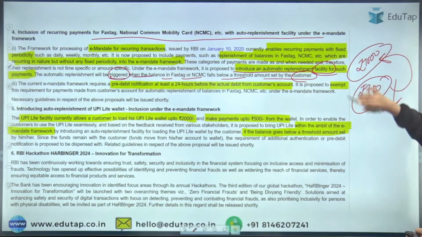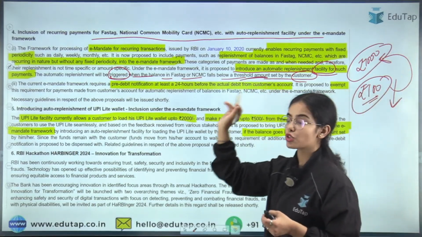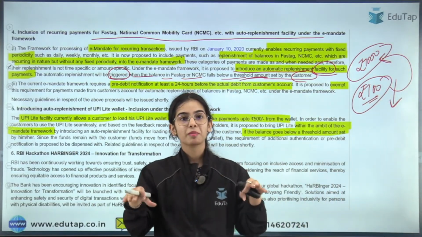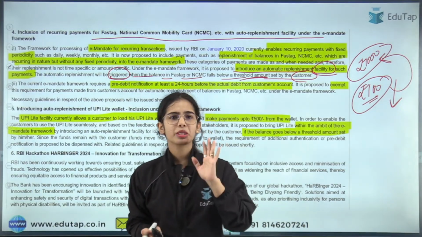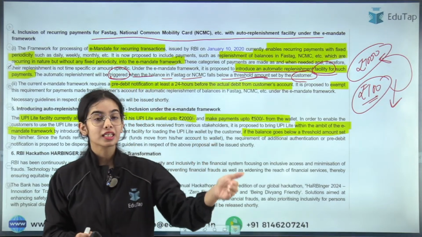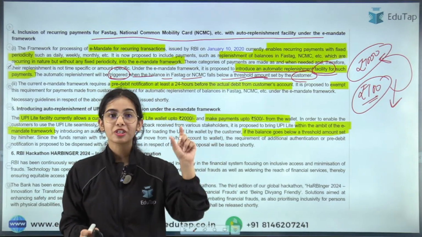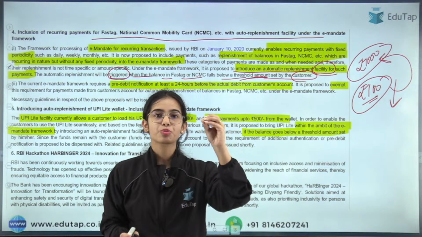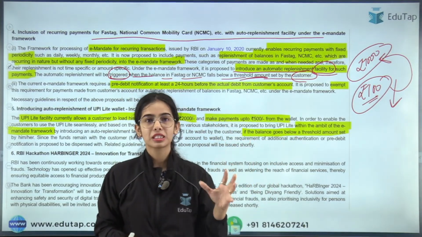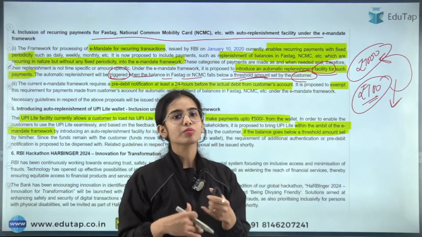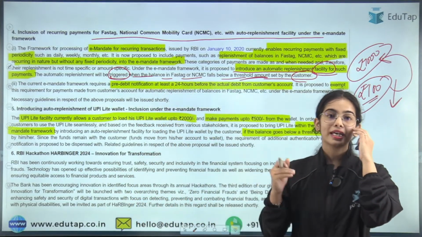So you are setting the threshold limit, the minimum amount. That minimum amount is rupees 100, rupees 200, rupees 300, whatever minimum amount you prefer, and you are setting the minimum amount and the auto replenishment value. Let's say the auto replenishment or auto fetch value in the Fastag is rupees 1000. You have put that, okay? So yes, that can be replenished.